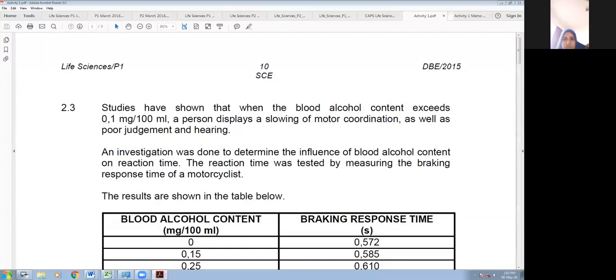Okay. An investigation was done to determine the influence of blood alcohol content on reaction time. So if you look at that, what would that statement be? To determine the influence of blood alcohol content on reaction time. We're trying to analyze the question before you even look at it, right? That's the aim. Good. So the aim is to determine the influence of blood alcohol content on reaction time. That means that the aim generally will have both variables in that. So what is the independent variable?